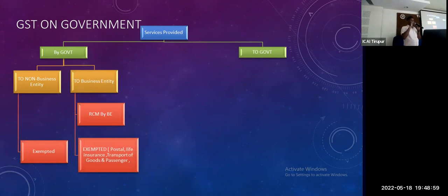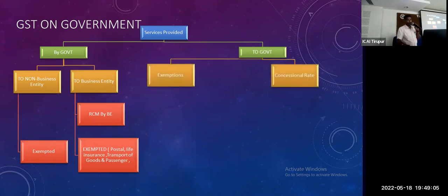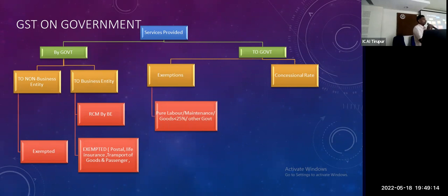Except postal, insurance and transportation of passengers. So common exemption is there. Any services provided to government, some exemption list is there. Pure labor contract. I'm providing pure contract, material contract less than 25%, I can. Or one government to another government services exempted.